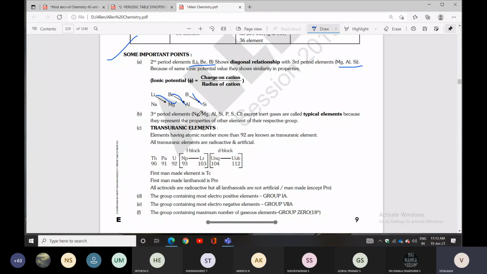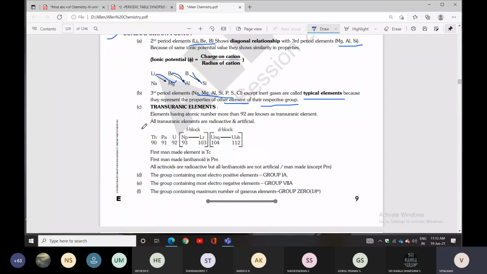Third period elements except inert gases are called typical elements because they represent the properties of the other elements in their respective groups. Transuranic elements come after uranium, with atomic number more than 92. All transuranic elements are radioactive and artificial. The first man-made element is technetium. The first man-made lanthanide is promethium. All lanthanides and actinides are radioactive, but lanthanides are not man-made except promethium.